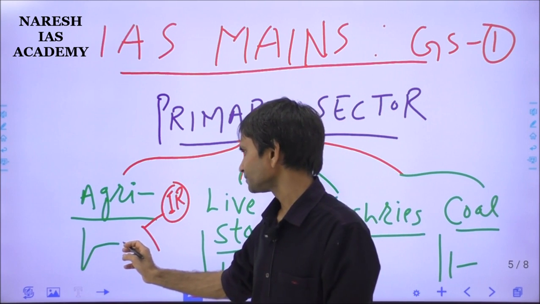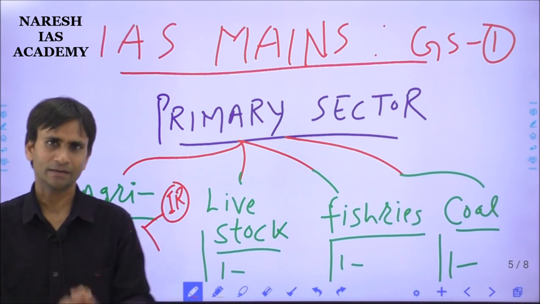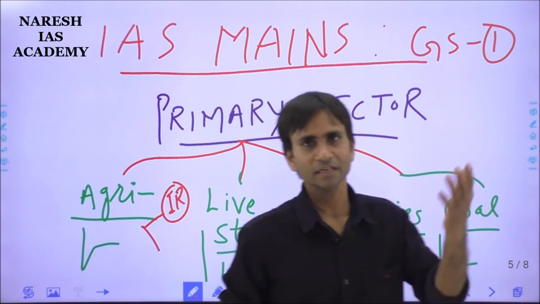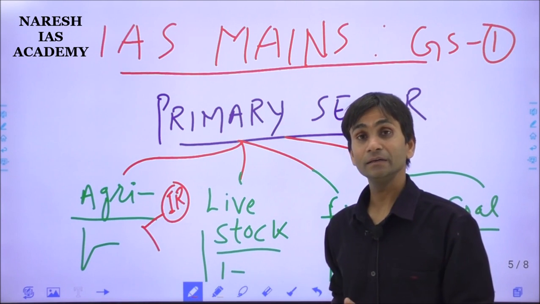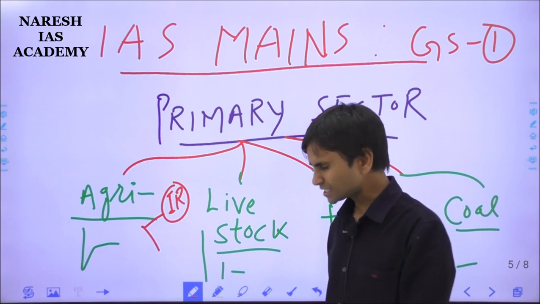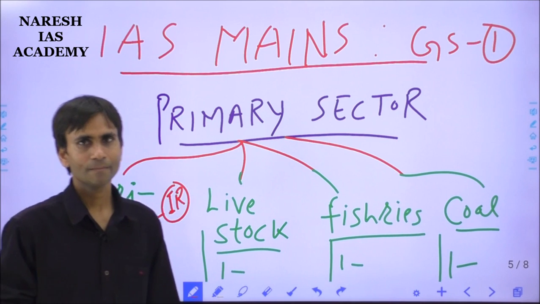The second aspect is that the agriculture sector in India is not too beneficial and is not a safe or good occupation like other sectors. And even today there are so many incidents of suicide committed by farmers.